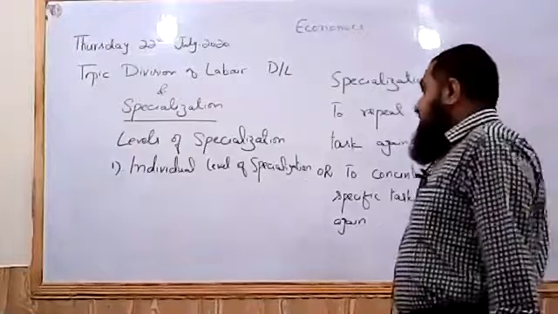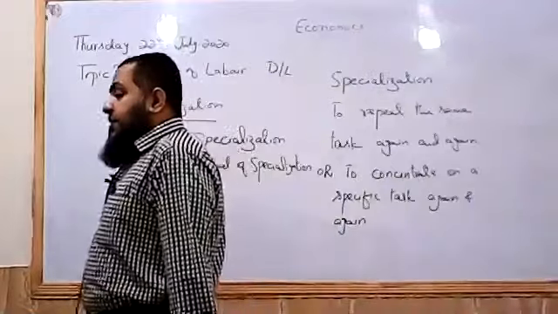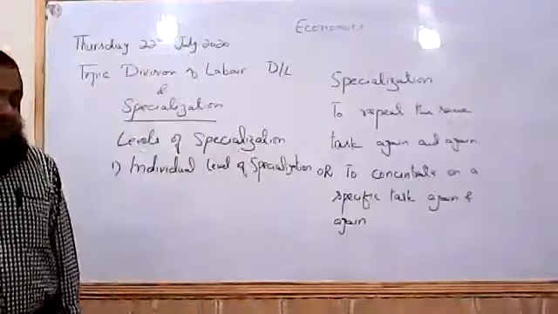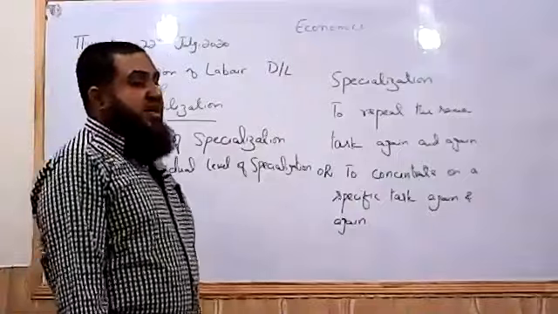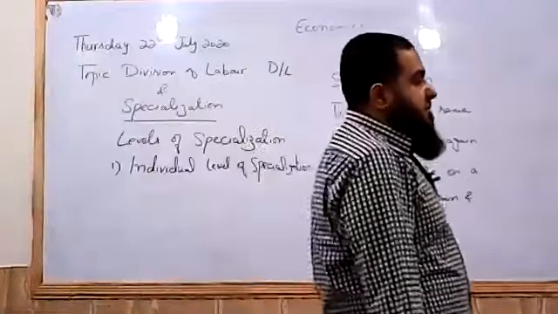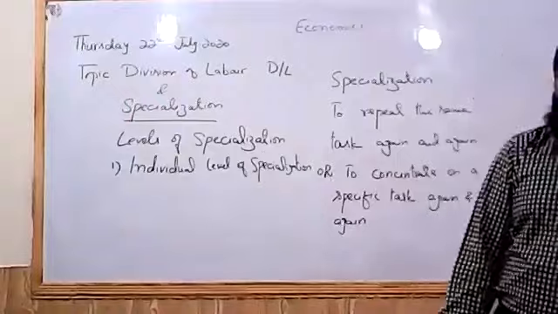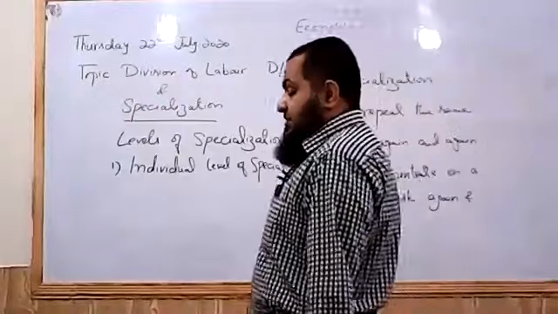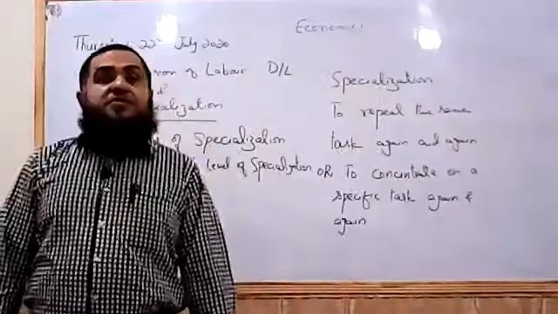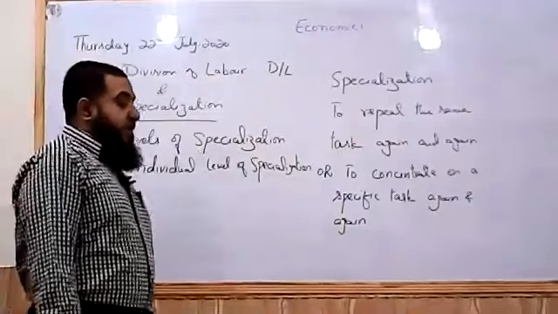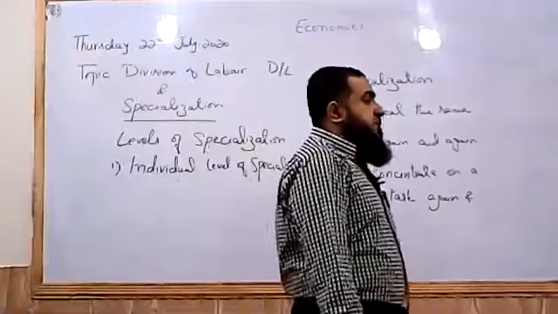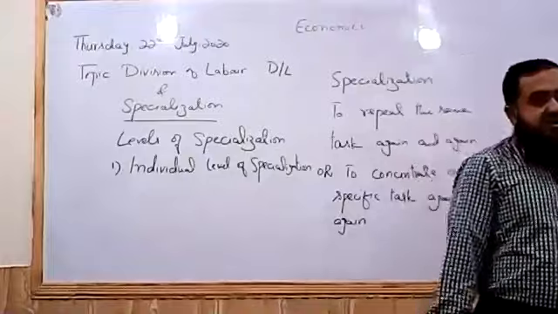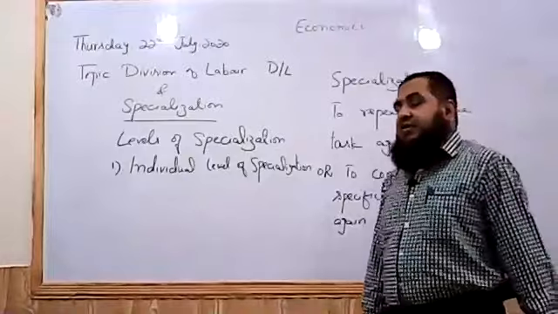Okay, individual specialization can also be found in production. Like one firm producing a single range of product, like one firm which is producing only footballs. That is also called individual level of specialization. It can also be found on a piece of land where one piece of land is only producing one type of product. So that is also called individual level of specialization.